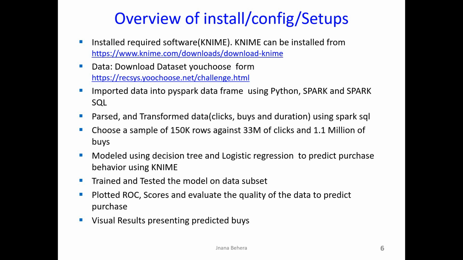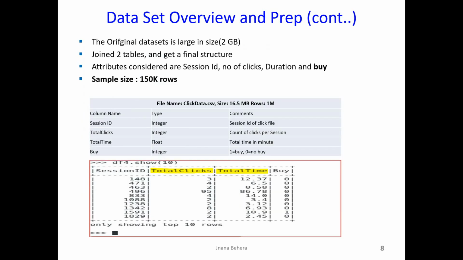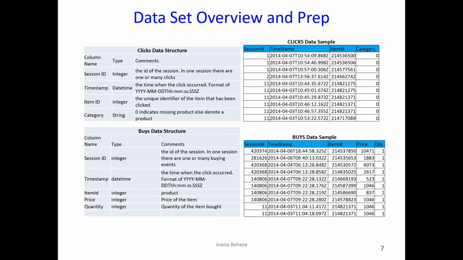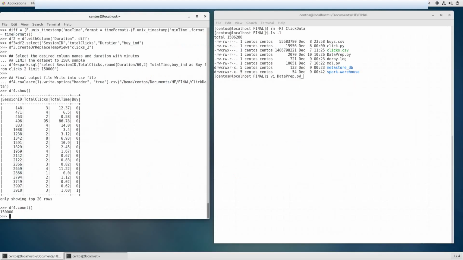So the final file structure has session ID, total clicks, total time and buy. Let me run the code to generate the final sample. Here is the file.